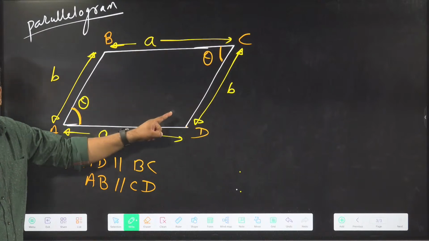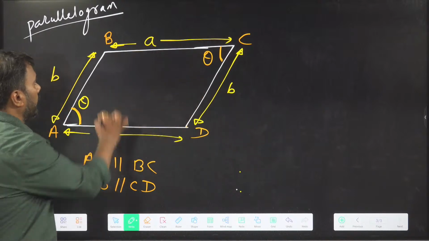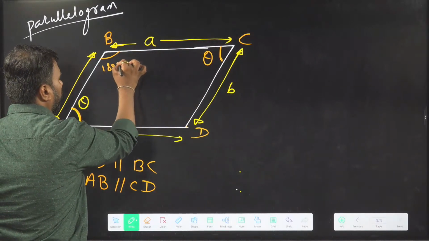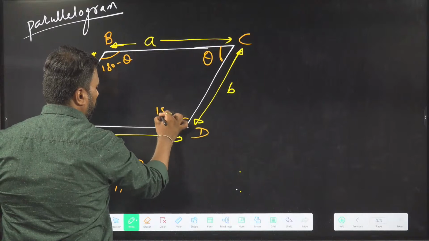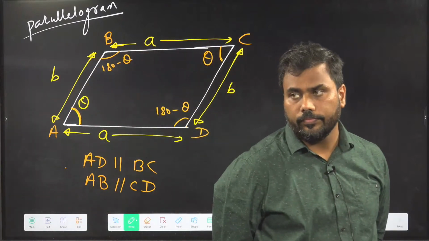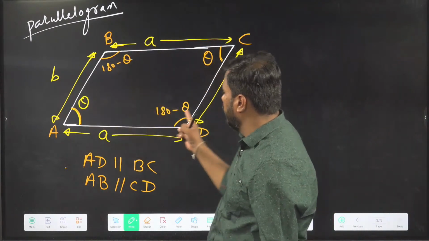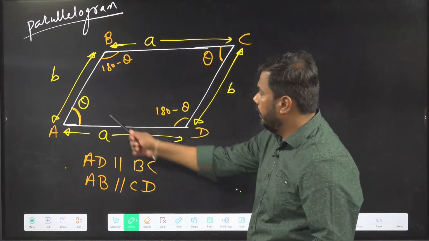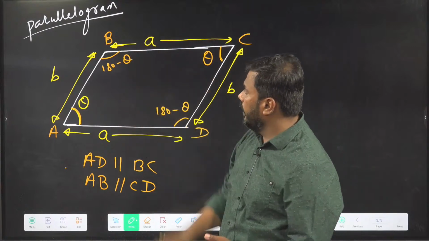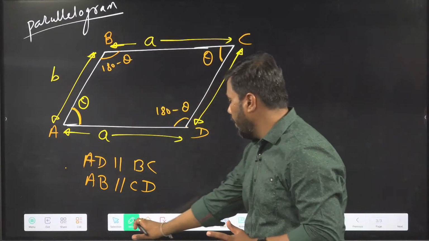Because the sum of all four angles is 360, if these two are theta, then these two must be 180 minus theta. So this is the property regarding angles of a parallelogram.